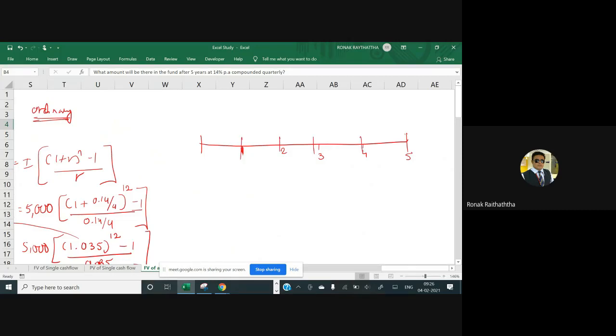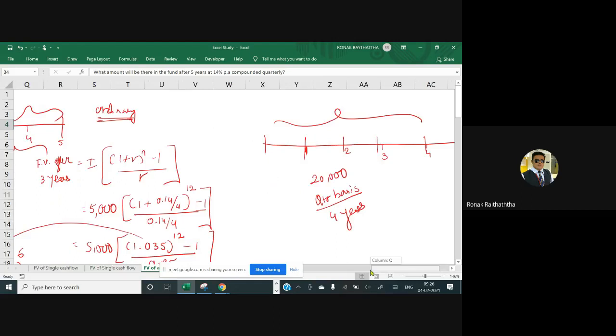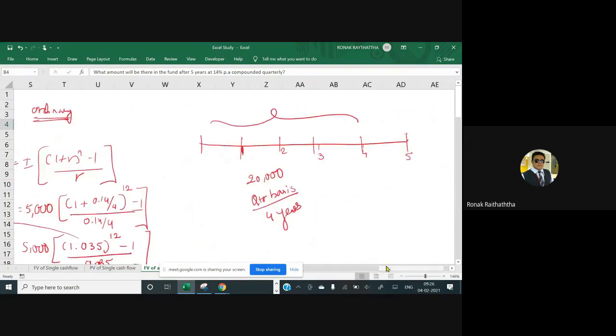So this is the end of the first year, right? Now, there would be an annuity, and the amount of investment is going to be 20,000 rupees on a quarterly basis, for 4 years. The interest rate on these 4 years is also different, 13 percent.